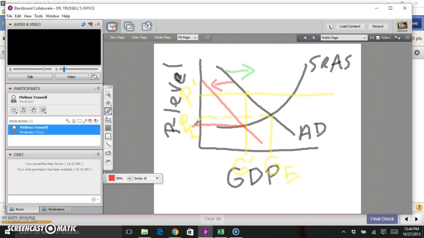The way I've drawn it, it's actually lower than the original equilibrium, but you can imagine if I had drawn it a little bit differently, it could cross at the original price equilibrium. So we've brought aggregate demand down, which means we can bring our price down, but look what we've done. We've also brought our GDP down, or left it lower than our original equilibrium. So by employing their contractionary policy, they can sort of fix the price, but they can't fix the GDP.